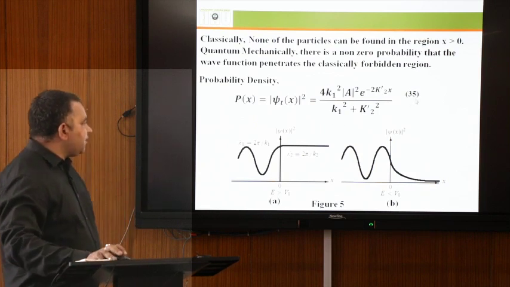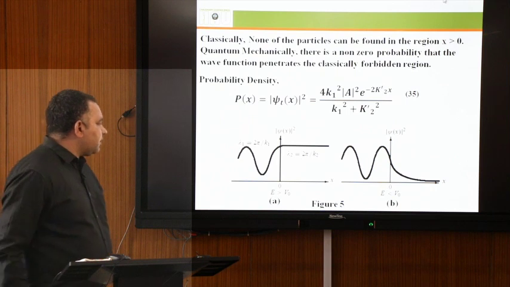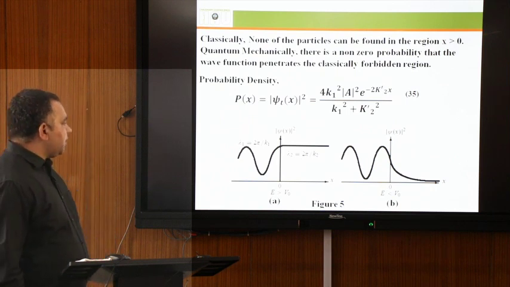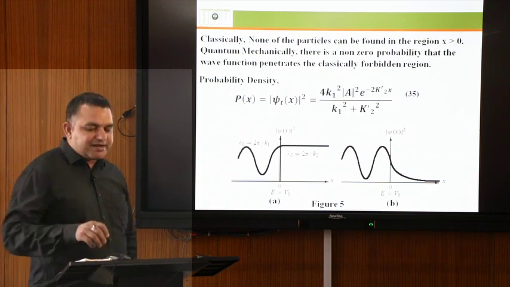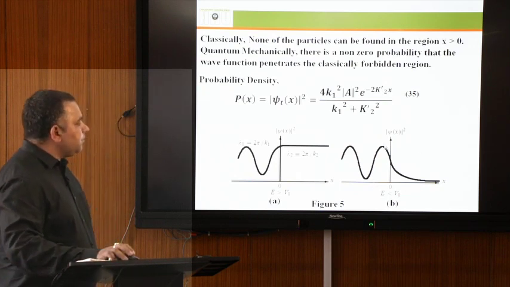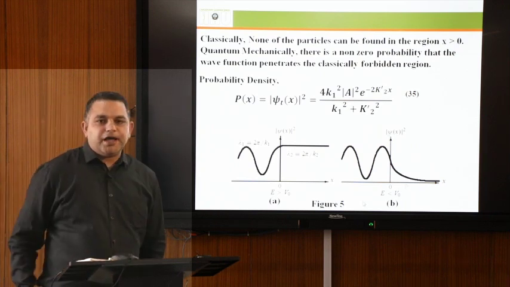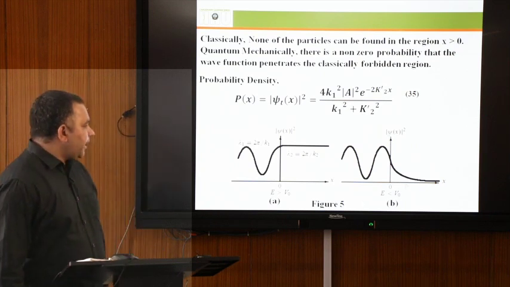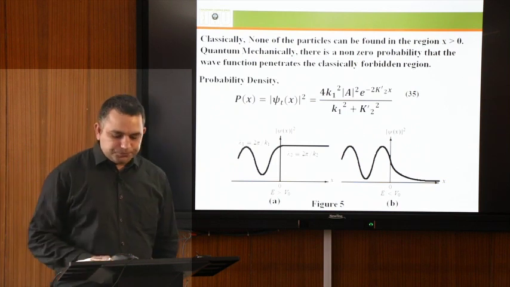From figure 5 we can see the probability curve for the case second. At x equal to 0 it has its maximum value, after that it decays exponentially and diminishes as we extend to larger x.